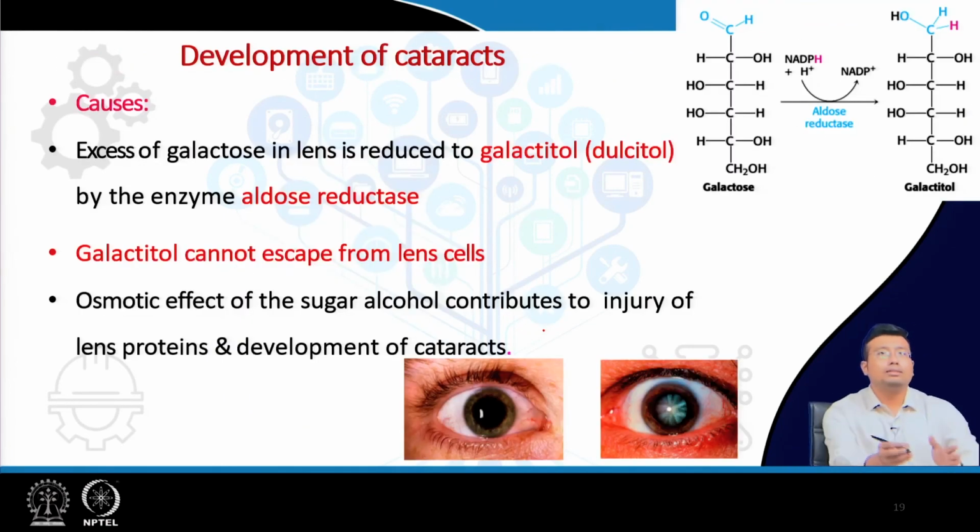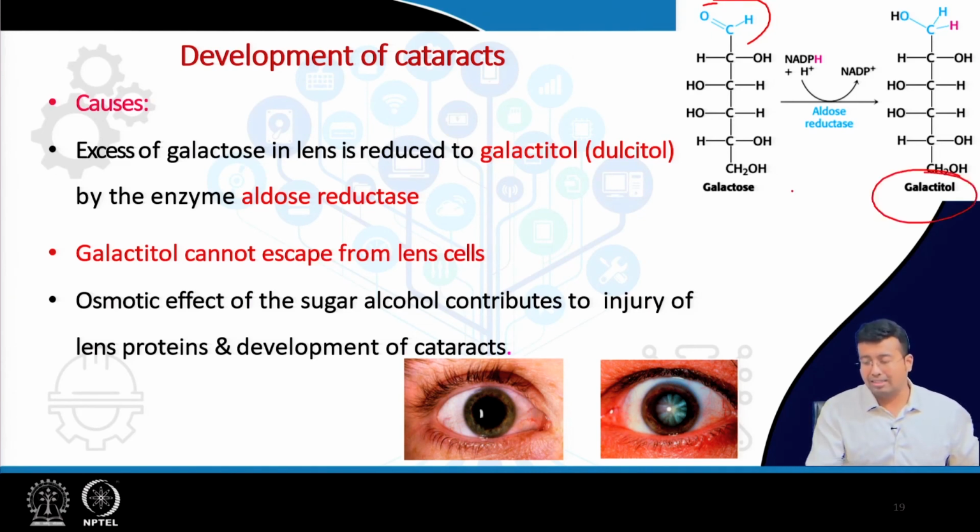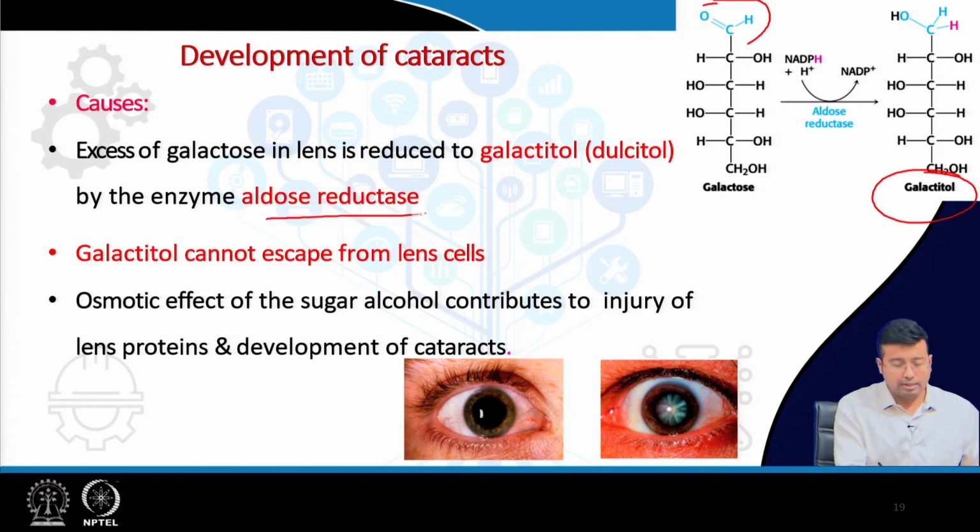Now, this galactose is getting converted to its reduced form. Galactose is an aldehyde, okay, CHO. It is getting converted to a compound known as galactitol or dulcitol, with the help of the enzyme aldose reductase. This dulcitol or galactitol, once formed, cannot escape the lens cells.